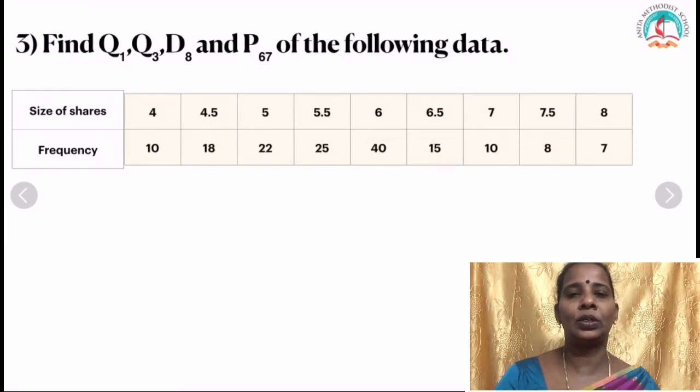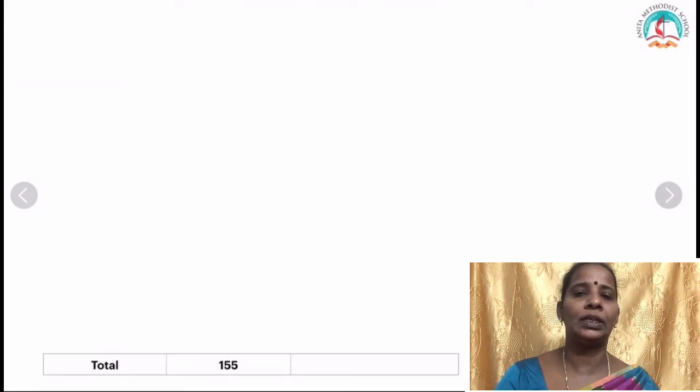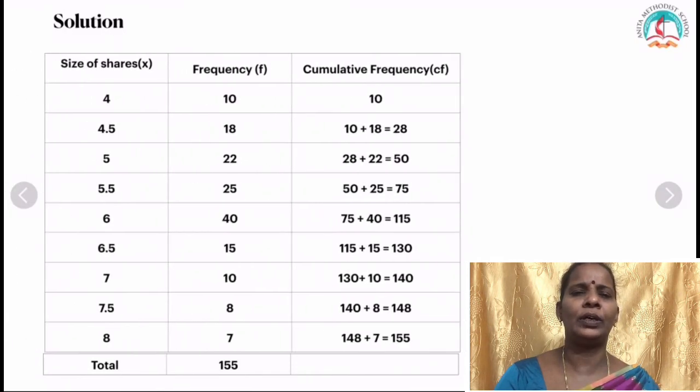Roll number means it is raw data. Here the size of the shares are given and frequencies are given, so it will come under the case discrete. Okay, so now it asks you to find what? Q1, and before that you have to find out the cumulative frequency. This is one more new step that you have to do. So first you write X, then you write F, then you have to write cumulative frequency. Cumulative means addition. Okay, you have to add the frequencies.